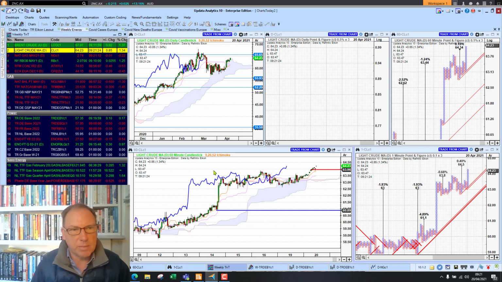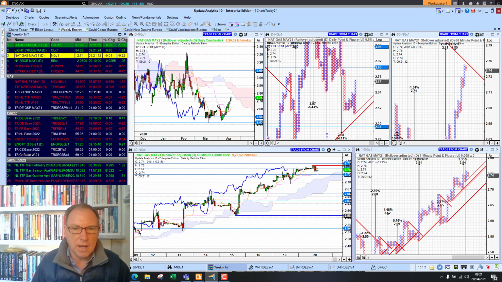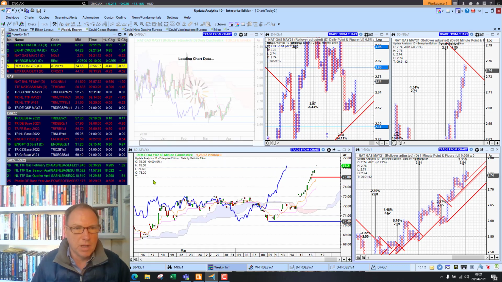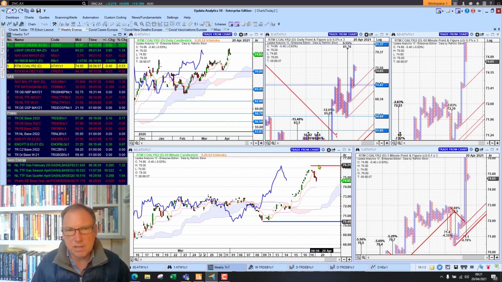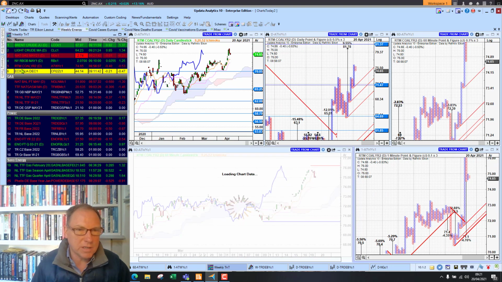WTI breaking that range as well, just pushing higher, really just running up this cloud for support at the moment. US nat gas falling back to 274, so that's just a slight fall back in price, but really the trend is still pretty good on the short term. Coal had a big jump last week, just pulling back now at the moment. We have got a downside target on coal. Keep an eye on your 1 minute targets.